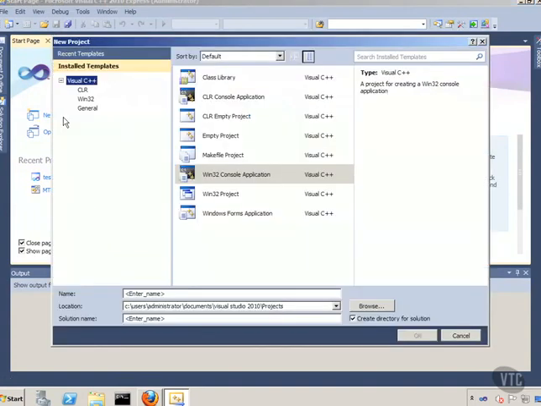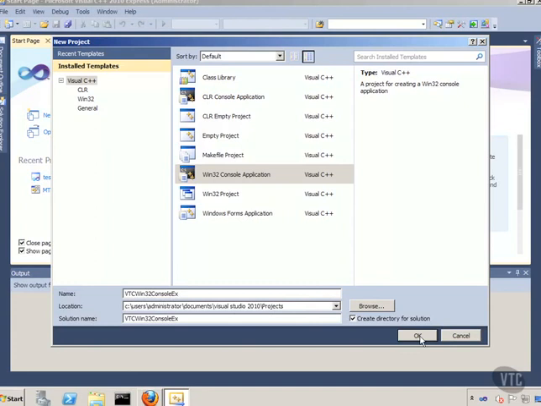Now, understand, in Visual C++, I've already mentioned this, you have a lot of options, a lot of things that can happen. We're going to create a Win32 console application. I'm going to put a name on it, and I'm just going to call it VTC Win32 console EX, for example.